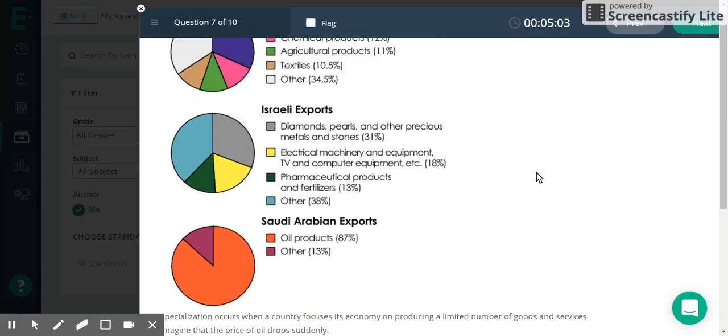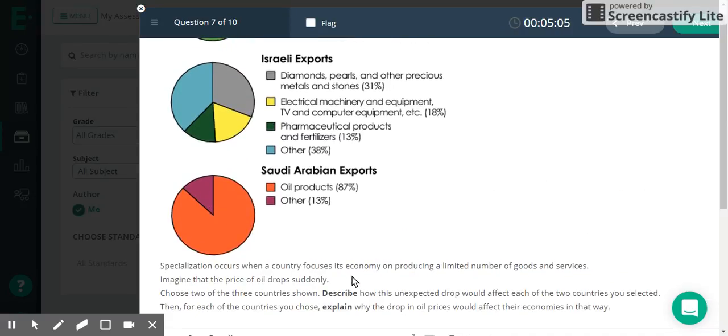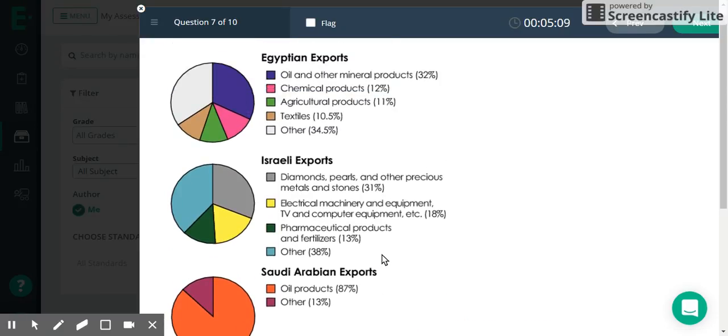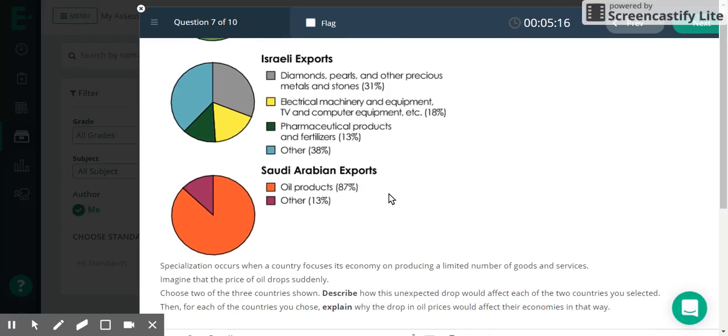So first of all, we choose two countries, but the big thing is we just got to know that the price of oil drops suddenly. So which countries can we list that it'll affect? Well, Saudi Arabia has 87% of their exports are oil. That means that they are selling oil to other countries. 87% of their exports, 87% of everything they sell is oil.